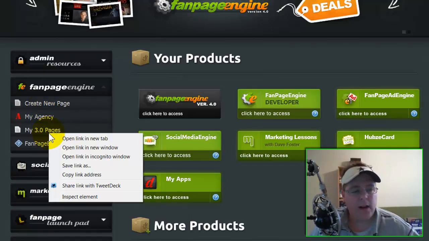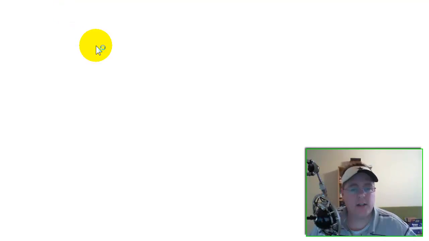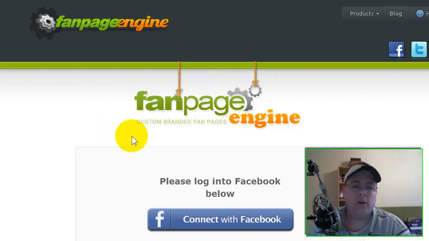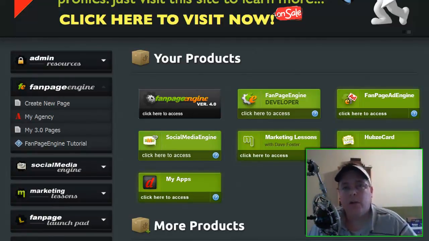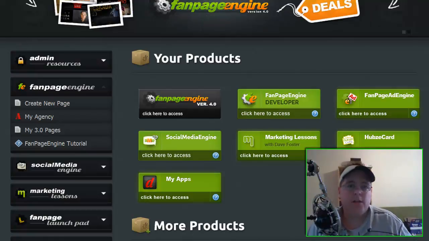I'm right-clicking just to keep my screen there. If I click on My 3.0 Pages, it's going to load the screen where you can access only your created pages with 3.0. Now here's what you're not going to be able to do moving forward, as of today, February 28th. You're not going to be able to create any new pages inside 3.0. You will be able to access those pages and edit those pages, but you will not be able to create any new tabs with 3.0 as of right now.